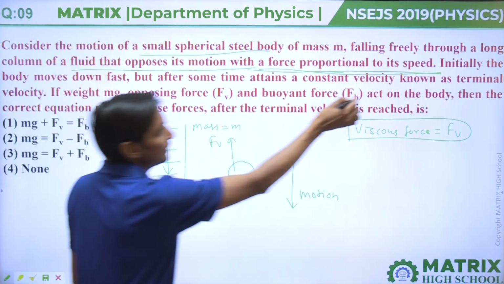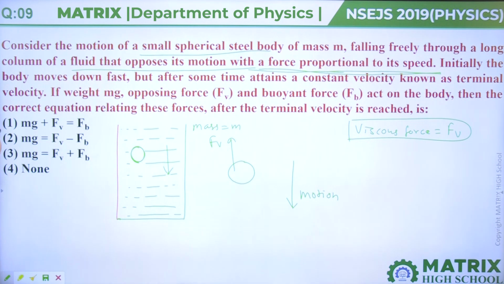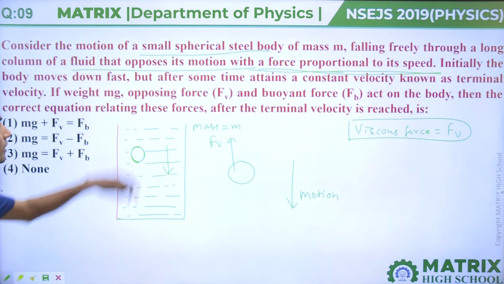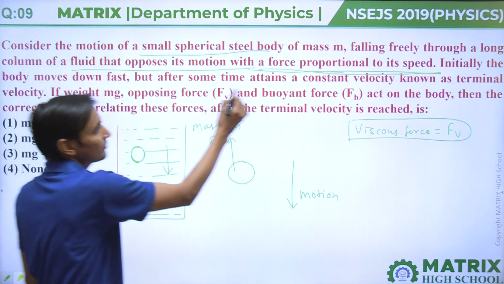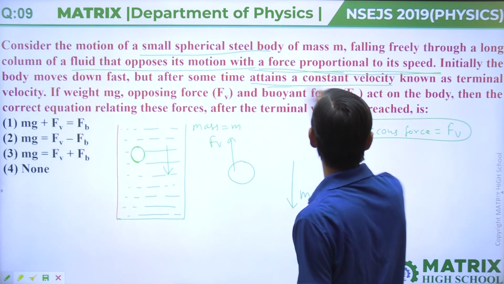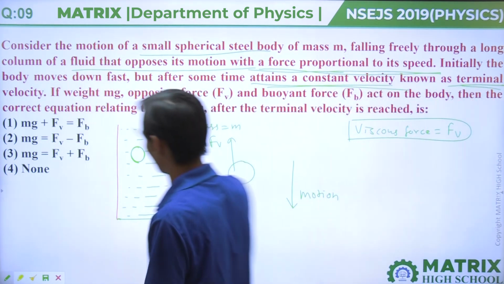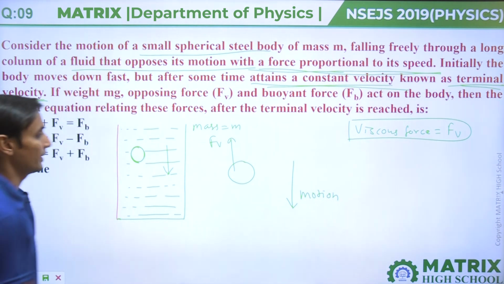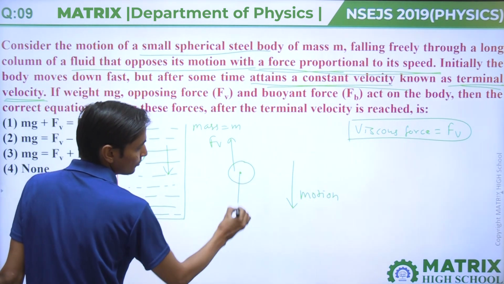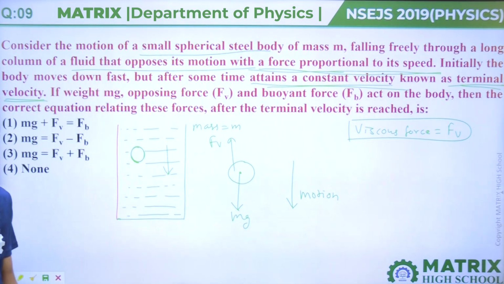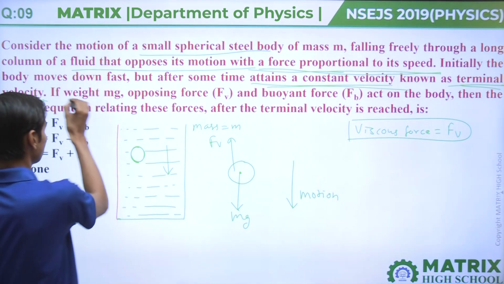Initially the acceleration is downward and the body moves downward fast, but after some time it attains a constant velocity, known as terminal velocity. The weight of this body is mg, which always acts downward towards the earth's surface.